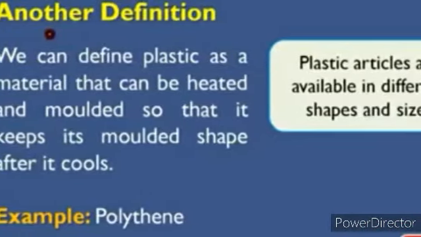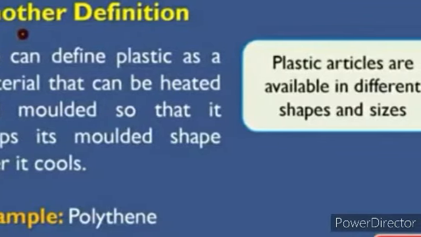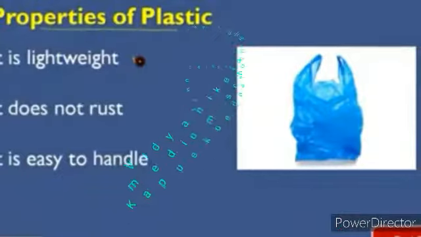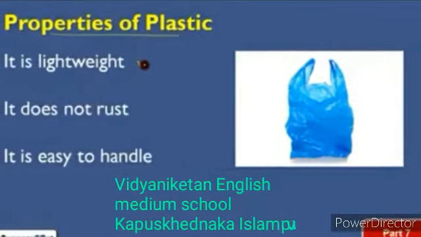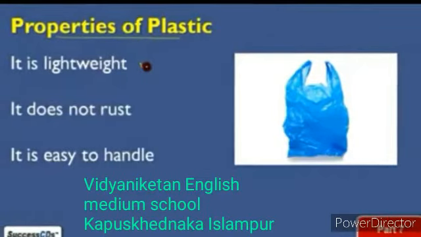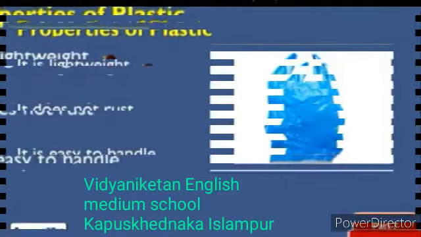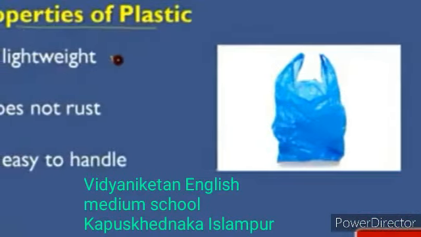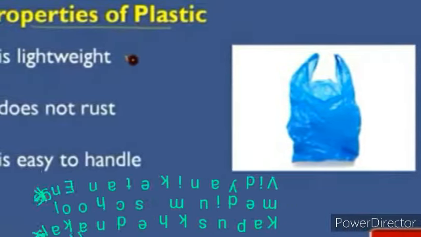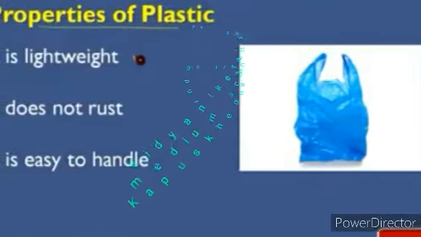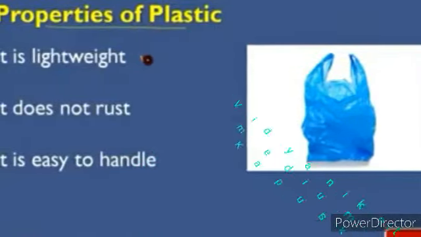Now, moving on to the next point, that is properties. Properties of plastics. The first property of plastic is that it is lightweight. Plastic does not rust. It is easy to handle. We see all these properties in polythene bags. Polythene bags are lightweight, do not rust, and are easy to handle.